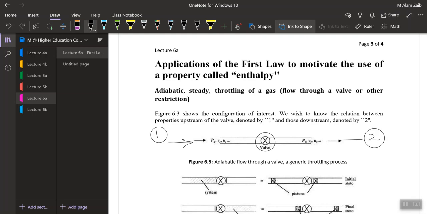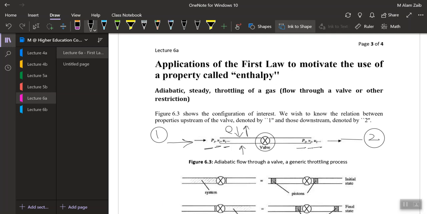Let's imagine the pressure at the upstream is P1, volume V1, and internal energy U1. And let's say the pressure at the downstream is P2, volume V2, and internal energy U2. Let the process be adiabatic. That means there should be no heat flowing into and out of the system. So there is a restriction that no heat energy is getting into the system, and no heat energy is leaving the system.